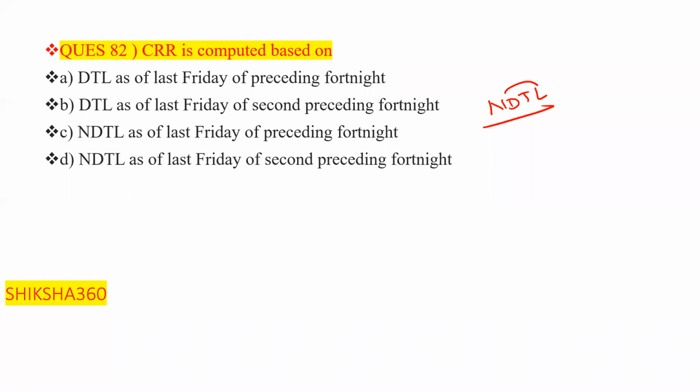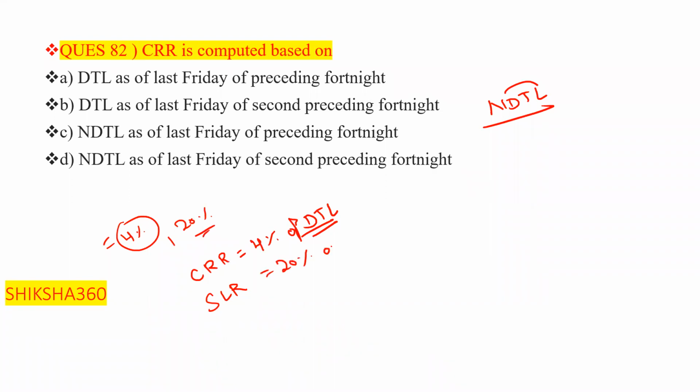Here one thing you have to remember. If the present CRR is, let us assume, 4%, then CRR is 4% of DTL. And if we assume that SLR is 20%, then SLR is 20% of NDTL. You have to remember that.